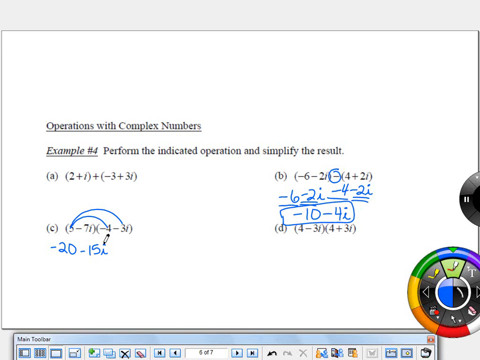So real and complex, they can multiply each other. That's okay. I is just another factor. So I had a factor of 5, a factor of 3, and a factor of I kind of get all multiplied together. Then negative 7I times negative 4 would be positive 28I. And negative 7I times negative 3I would be positive 21I to the second power.